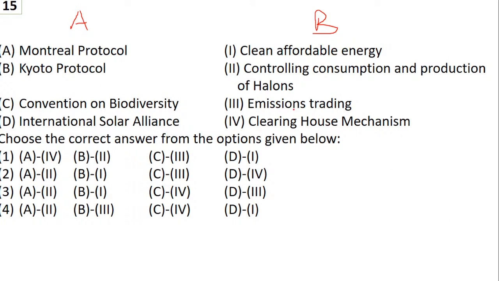We have done all the topics, so it should be easier for you to understand. Let's see how many of you are able to do it. I'm talking about question number 15.